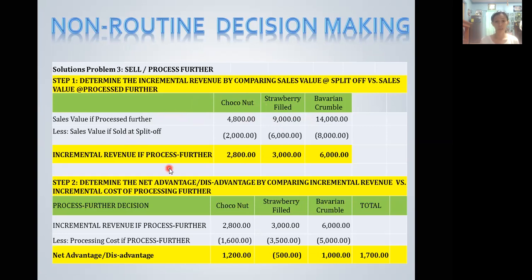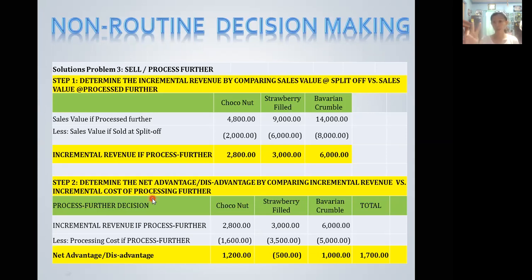So the incremental revenue or sale if we process further for chocolate, for instance, the difference between selling further or selling it now, is 2,800. For strawberry field, 3,000 will be the incremental sales if we process it at the final stage. And lastly, the Bavarian, which has the highest, if it is processed further, will give us an additional sale of 6,000 pesos.